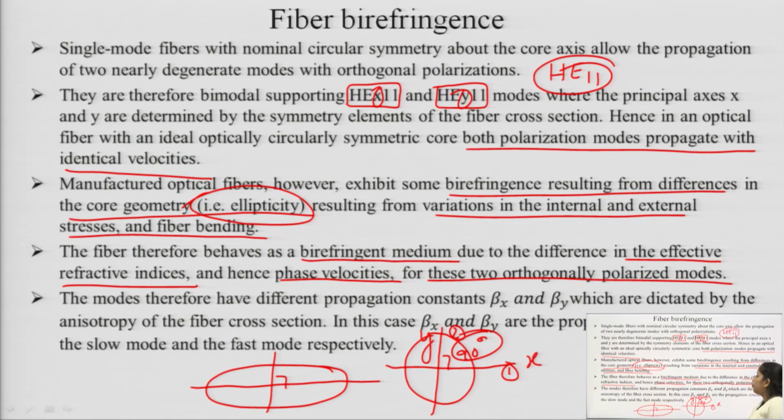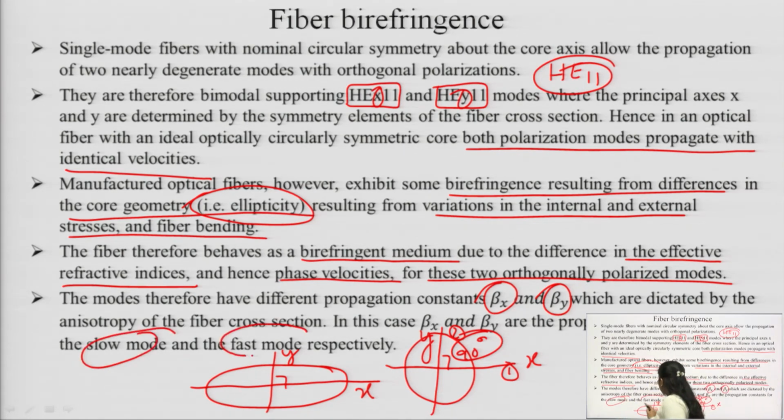The modes therefore have different propagation constants beta x and beta y, which are dictated by the anisotropy of the fiber cross section. In this case, beta x and beta y are the propagation constants for the slow mode and the fast mode respectively. Beta x has to travel the largest distance, so it is called the slow mode. Beta y, in the y axis, has to travel the shortest distance, that is why it is called the fast mode.